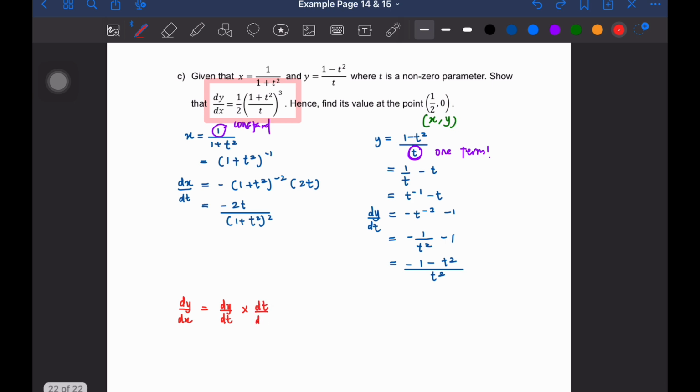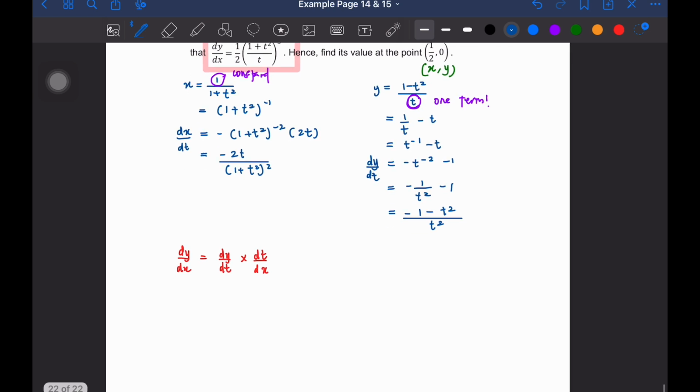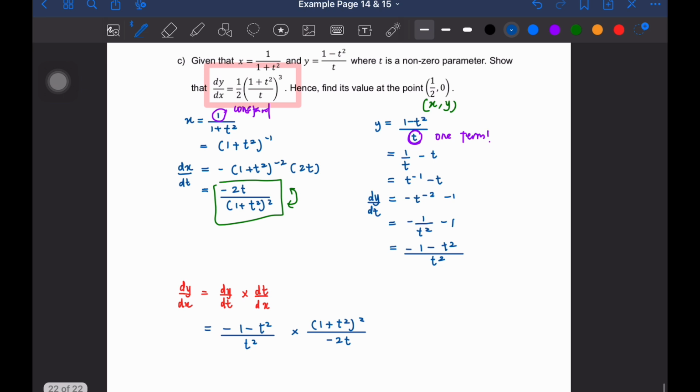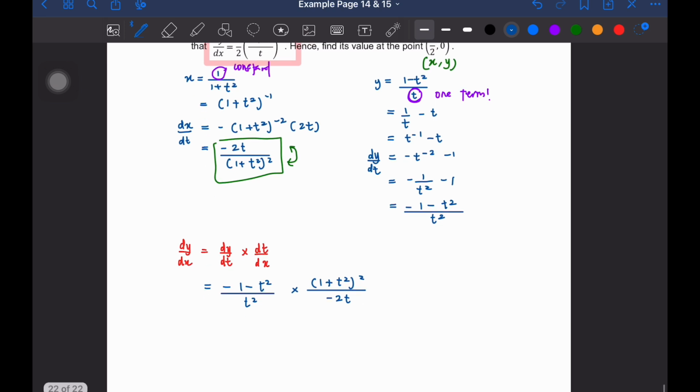Oh, oops, dt dt pula. Okay, settle. So, darabkan. So, dy dt kita is negative 1 minus t square over t square. Okay, looking good. And then, multiply with this one. This one, kita kena terbalikkan dia atas bawah. Okay, so terbalikkan dia atas bawah. So, kita akan darabkan dengan 1 plus t square square. And then, over kan dengan negative 2t. Okay, settle dekat situ. Alright, so jom next.